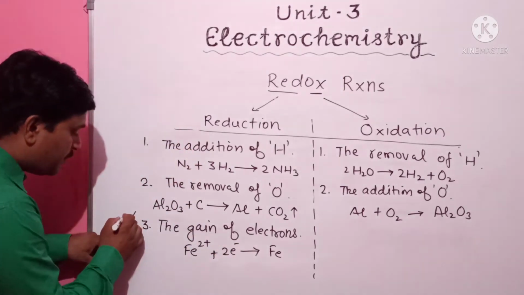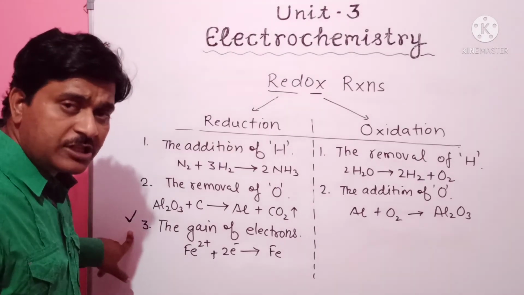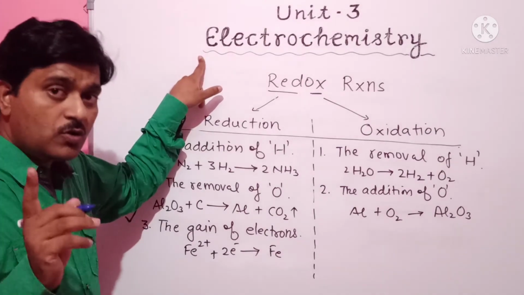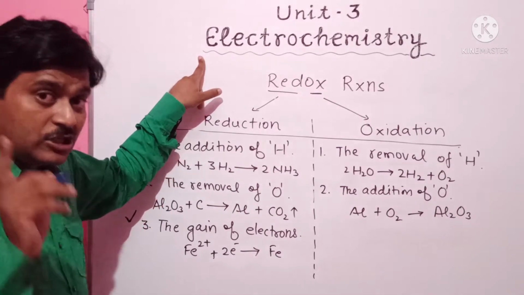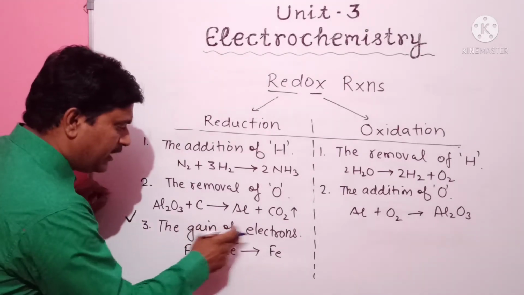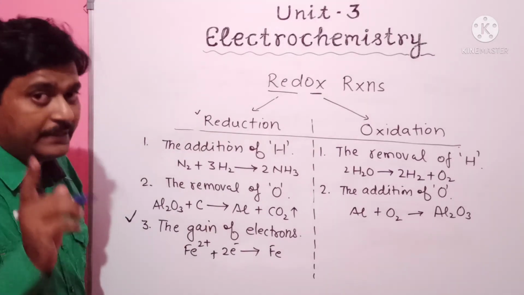This is the main point of oxidation and reduction in the context of electrochemistry. So your concentration should be on the third point. The gain of electrons is called reduction. I repeat it again.